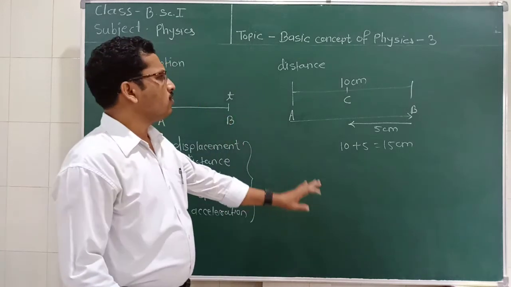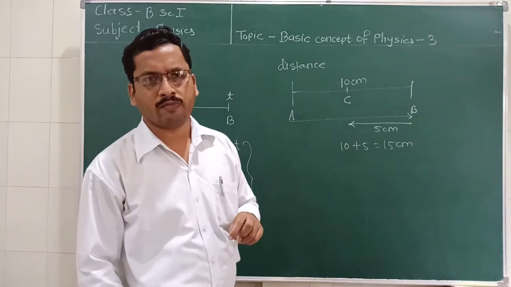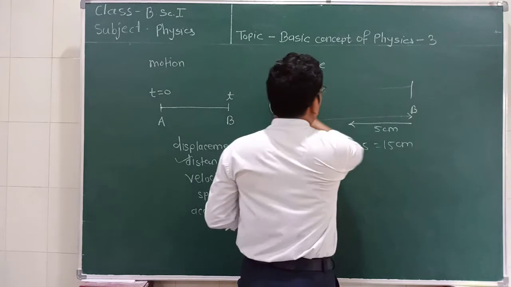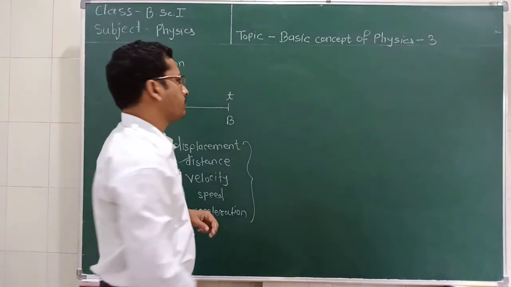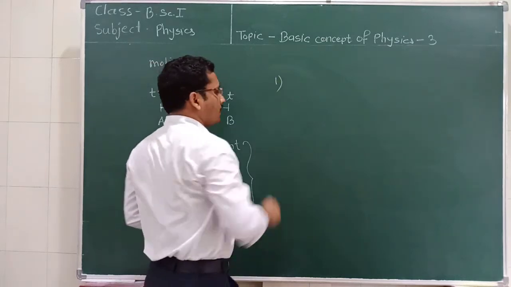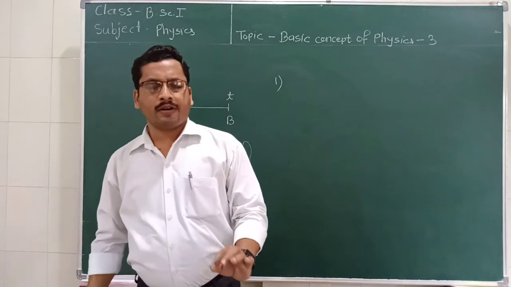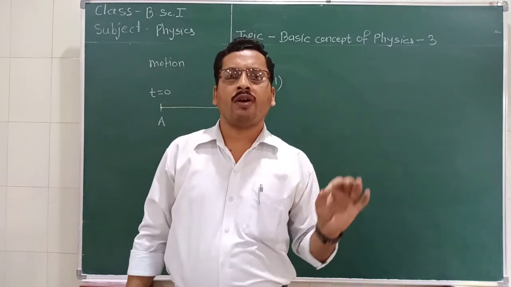Now what is the difference between distance and displacement? The first difference is that displacement may be 0, positive or negative.